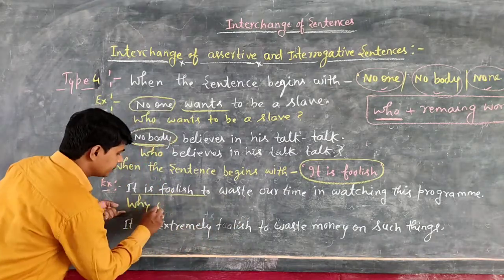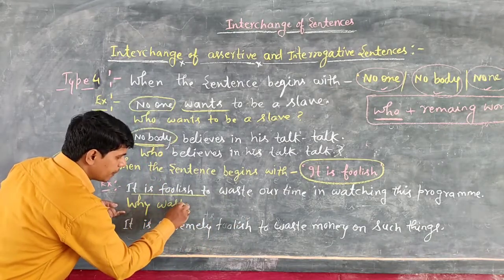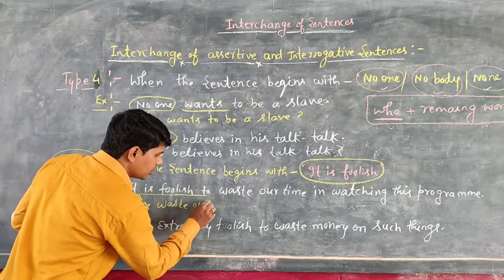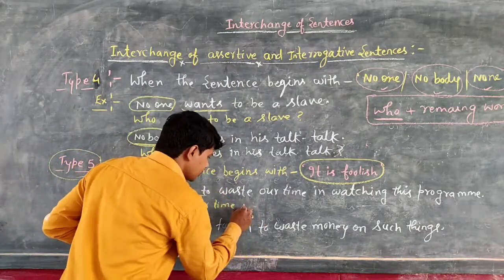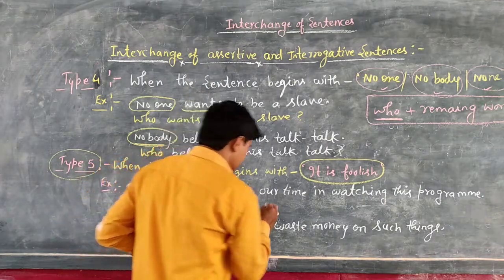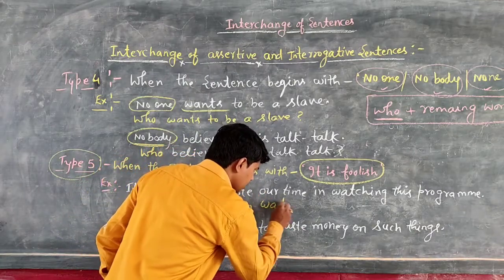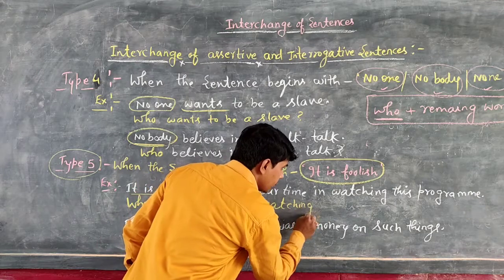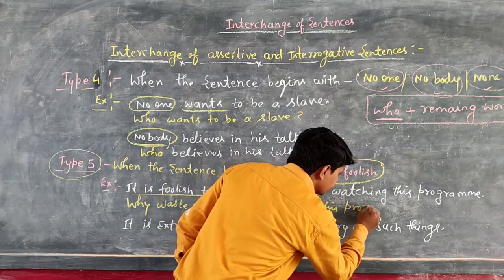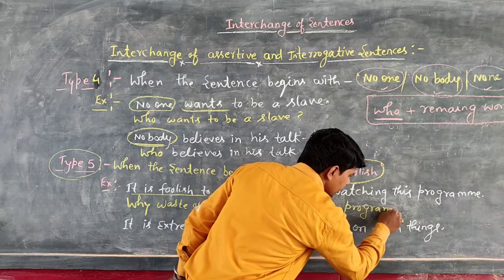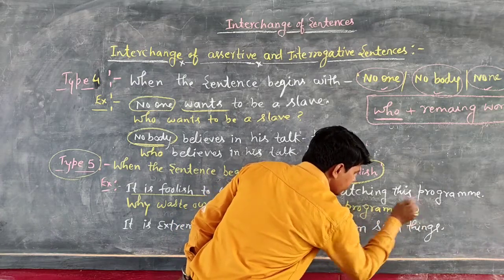Waste. So, why waste our time in watching this program? And at last mark of interrogation.